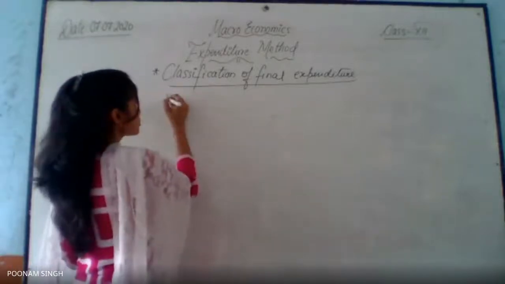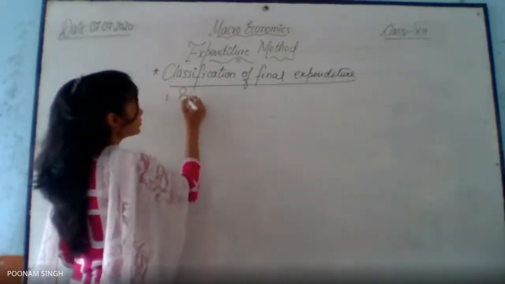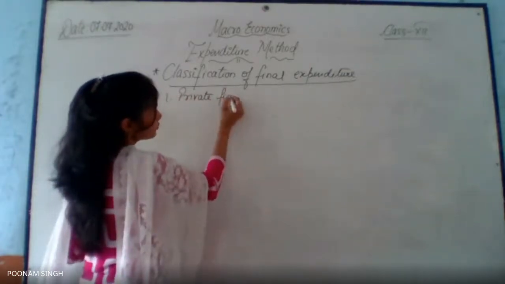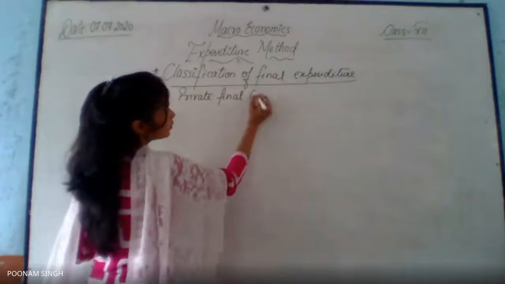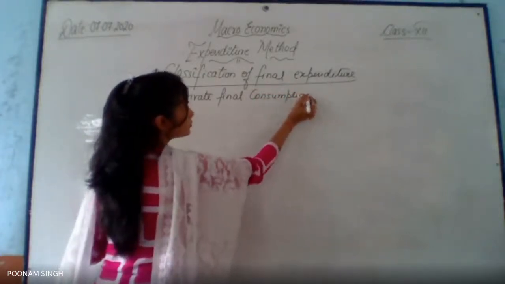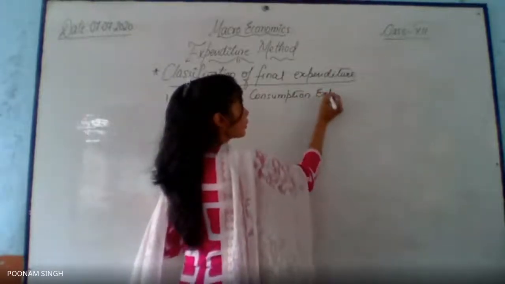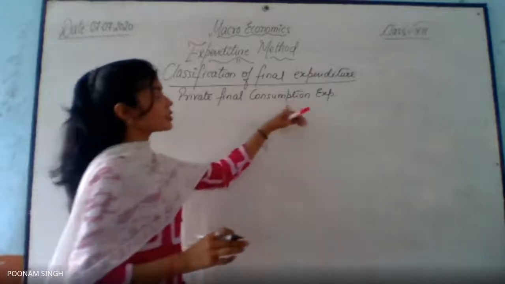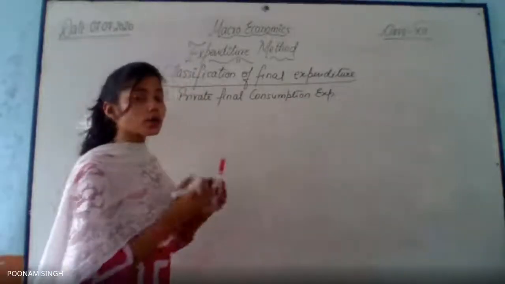So the first one is private final consumption expenditure. What is the first one? That is private final consumption expenditure. Now, who are going to do it?